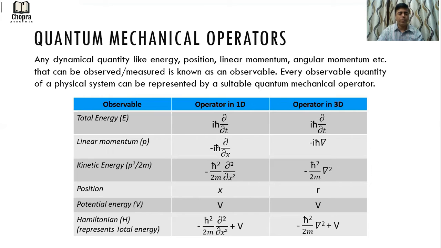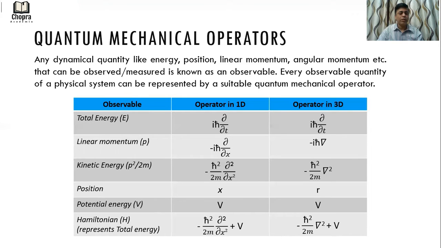You see the first column is your observable, that is total energy, E operator, linear momentum, that is P operator, and kinetic energy, that is P square by 2m. Position is known as X. Potential energy is denoted by capital V. Hamiltonian operator, which represents the total energy of the system, is H.